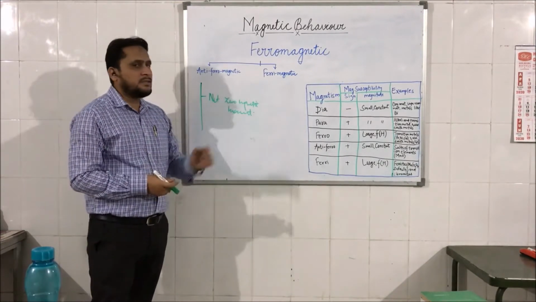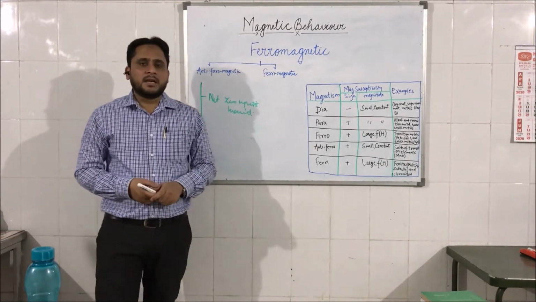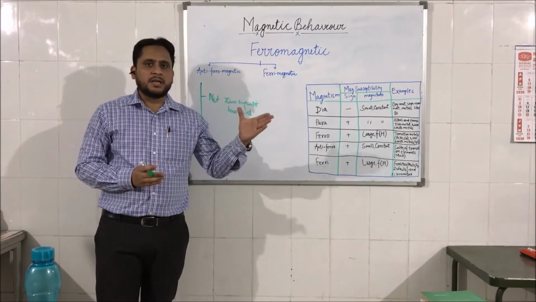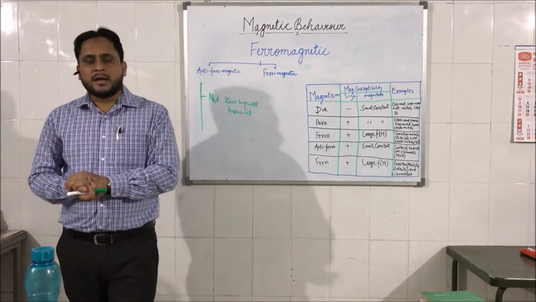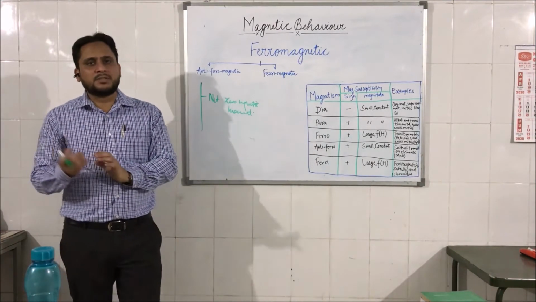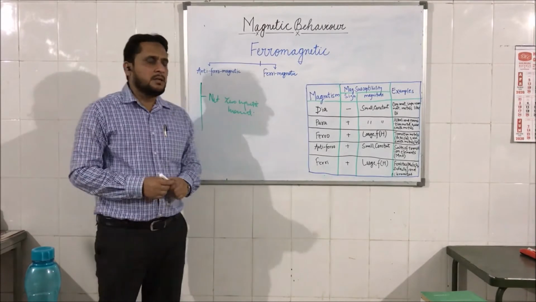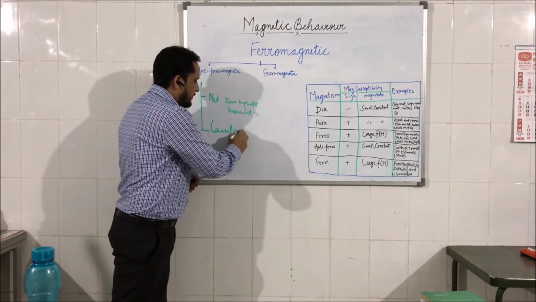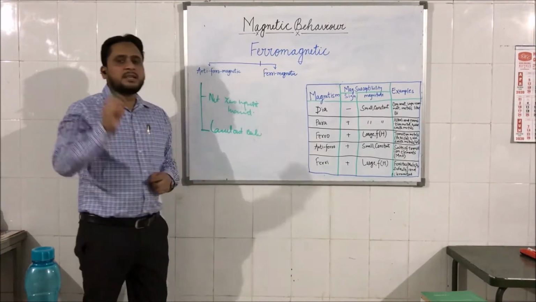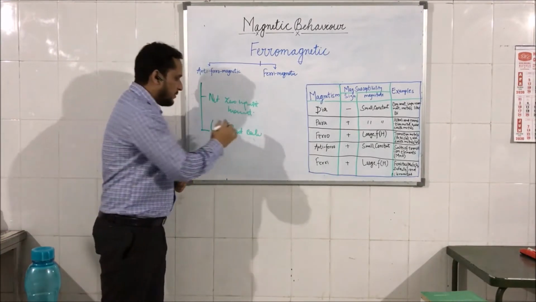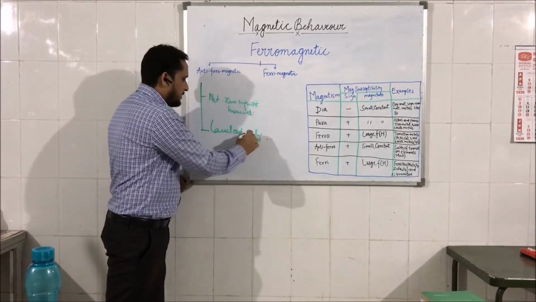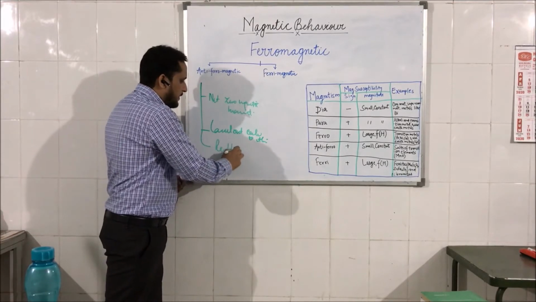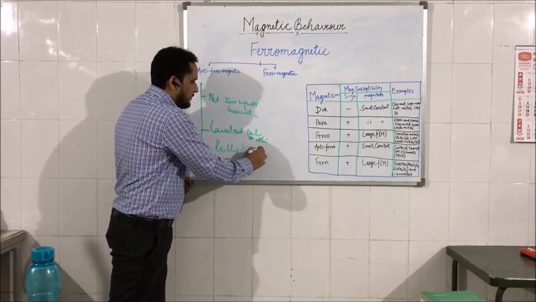Because when they are placed in an external magnetic field, some of the atoms or ions have their spin in one direction, while some other atoms or ions have their spin in the opposite direction, and because of this anti-parallel spin, they cancel out each other, and the resulting magnetic field is zero.